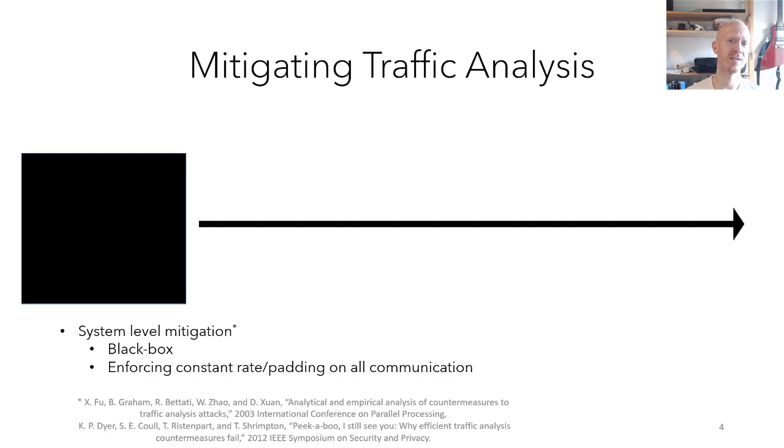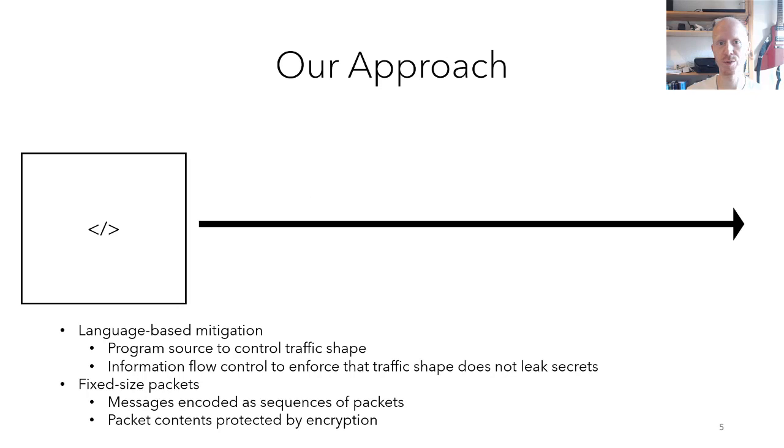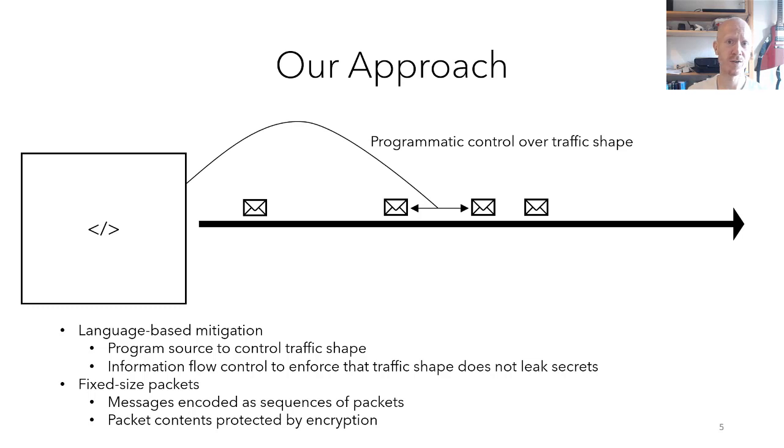Techniques for mitigating traffic analysis have commonly been developed at the systems level using black box techniques that are unaware of the specific program behavior. By padding communication rate and size to some constant, the genuine communication can be effectively hidden. Unfortunately, this padding strategy incurs large and often prohibitive overheads in traffic and latency in order to obtain good security. Our approach is program-aware using language-based mitigation. We let the shape of the traffic be controlled from the program source and use information flow control to enforce that traffic shape does not leak secrets.